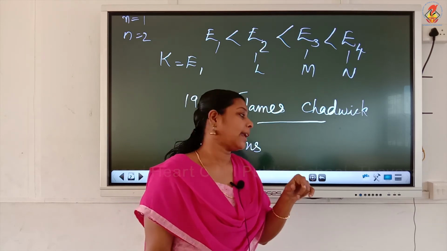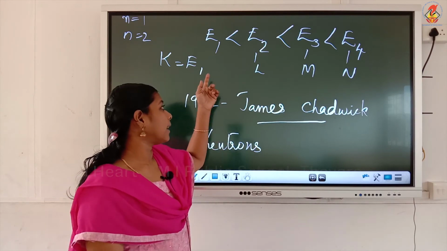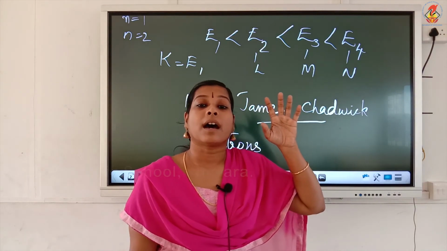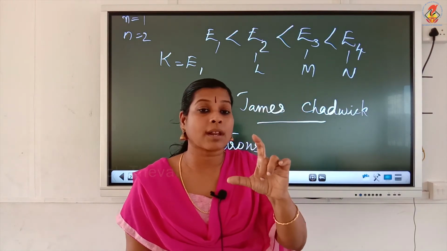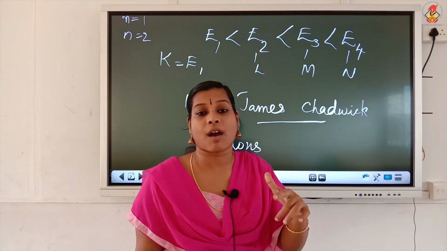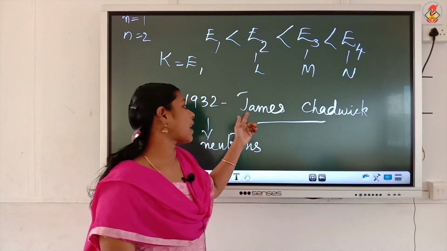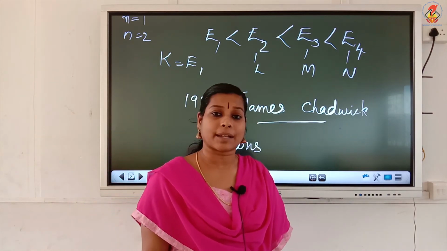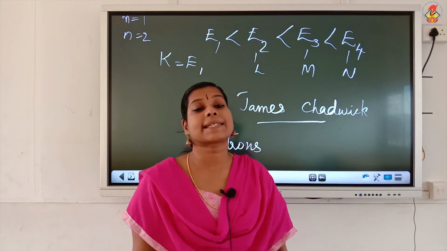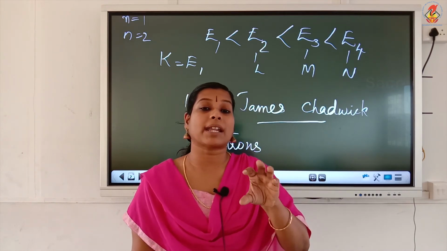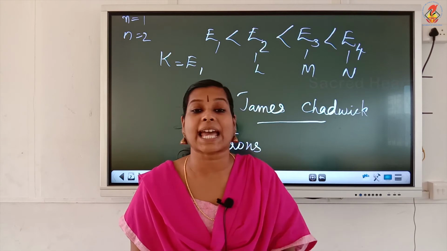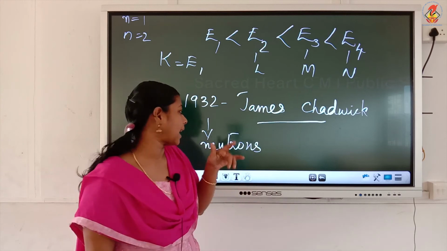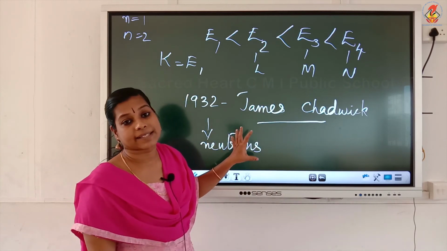After Bohr proposed this Bohr model of the atom, James Chadwick discovered that neutrons are also present in the atom. Neutron is another subatomic particle. Subatomic particles means smaller particles which are seen inside the atom. So he discovered another subatomic particle inside the atom, and he named that particle the neutron.